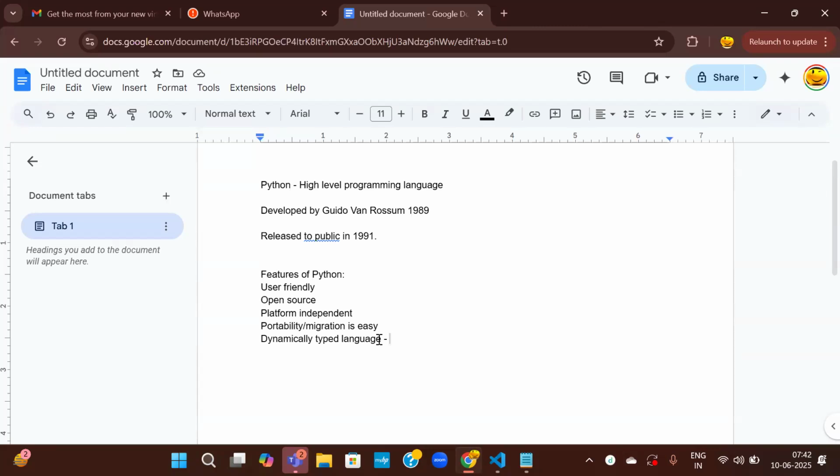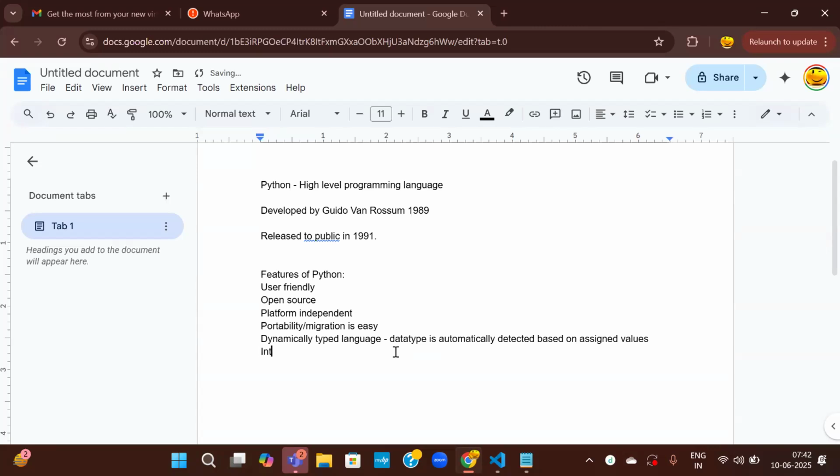Based on the values we assign, the data type is automatically detected. I'll show you all this with examples. Don't worry if you're not able to understand at this point of time.